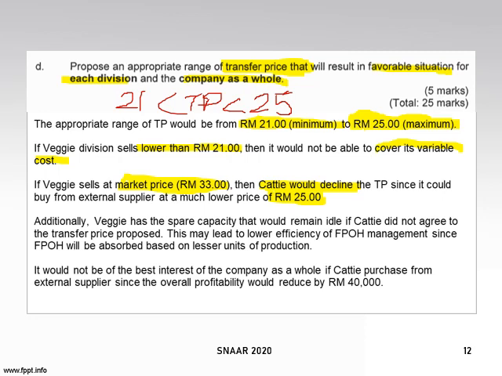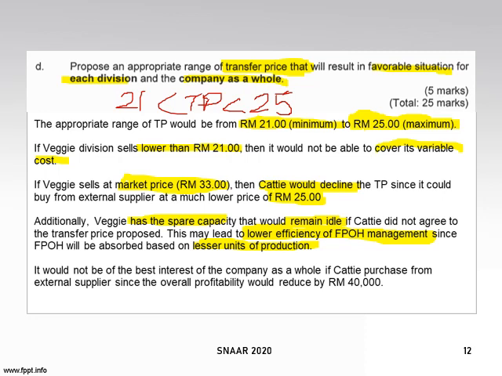What happens next is that Veggie has spare capacity that will not be used if Cathy does not agree to transfer. So it will cause lower efficiency of fixed production overhead management, because now its fixed overhead has to be absorbed over a lower, lesser number of units of production. So one unit will have a higher FPOH per unit, because before this it was 40,000 units, now it has become 30,000, right?